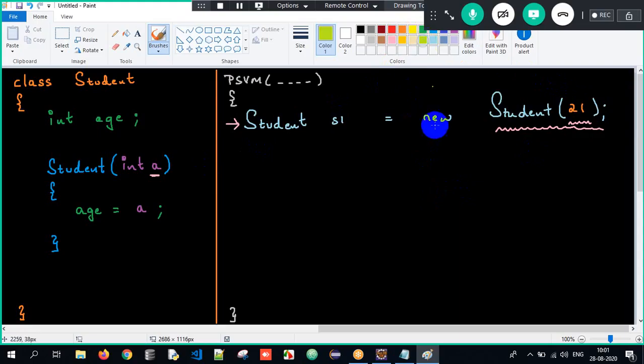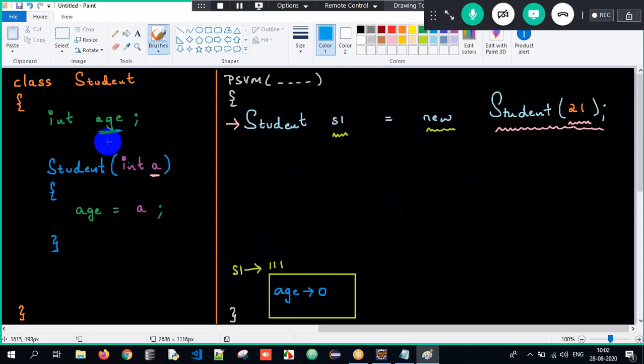Now what will happen? New meaning one object is getting created, and the address of the object is 111. And s1 is pointing to that particular object. Why did I create an object? To store the non-static properties within the memory. Which is the non-static property? Age. This age will get initialized to the default value 0, because the variable is just declared and not initialized to any value.